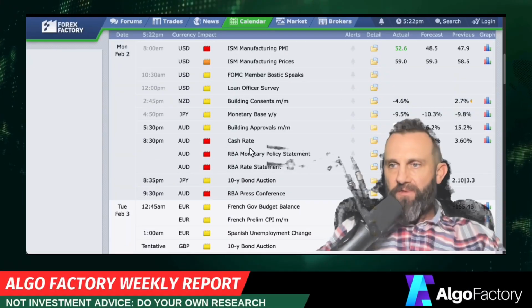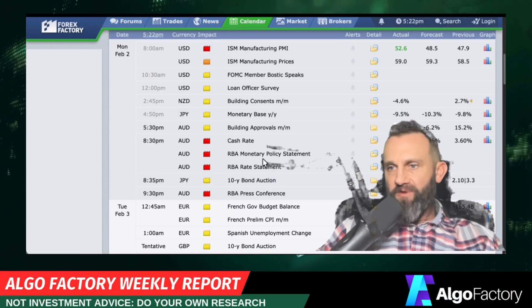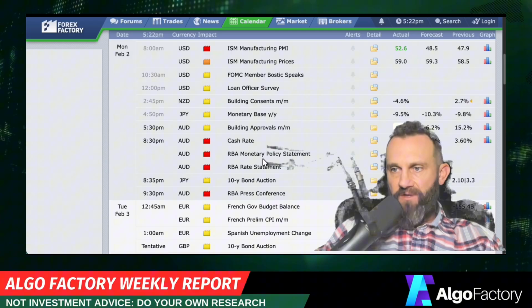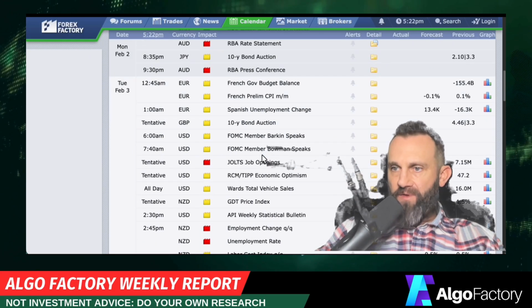So tonight at 10:30 p.m. EST, we have the Aussie cash rate, their monetary policy statement. It's their version of the FOMC, and that can push the Aussie dollar around quite a bit. Press conference being an hour after that at 11:30 p.m.